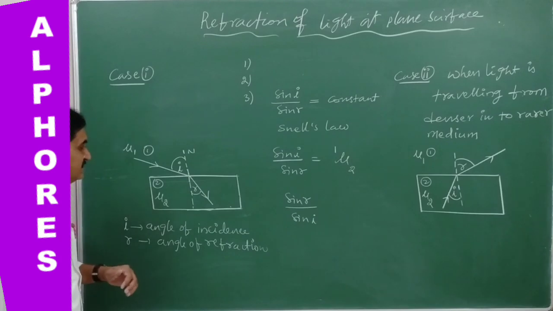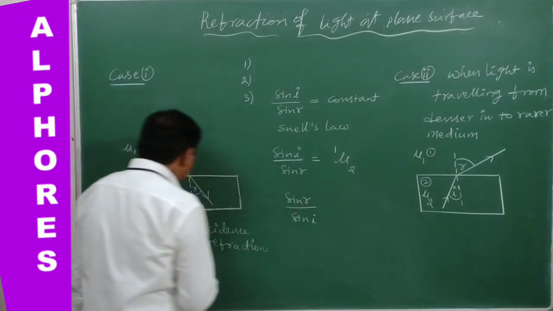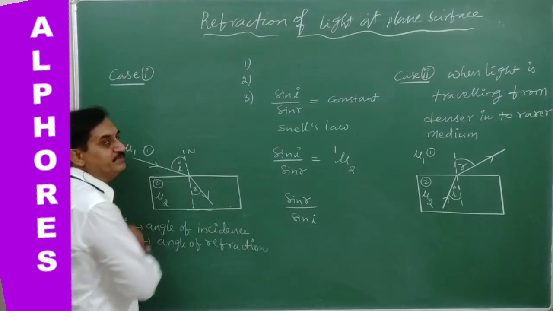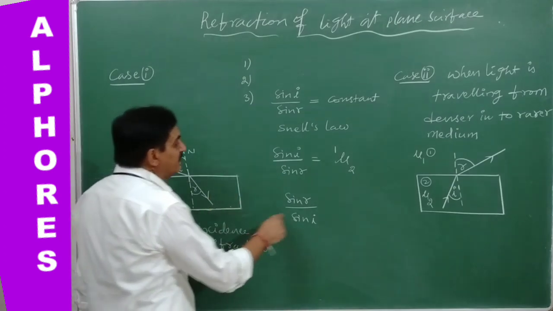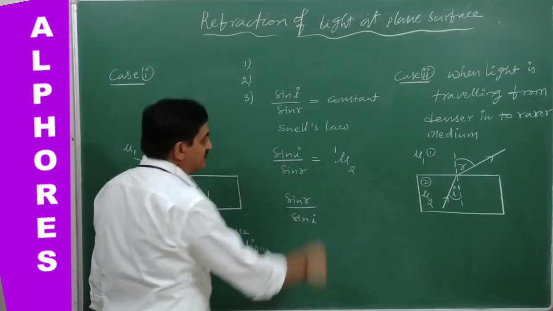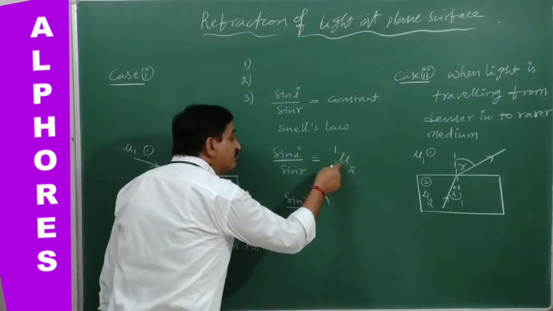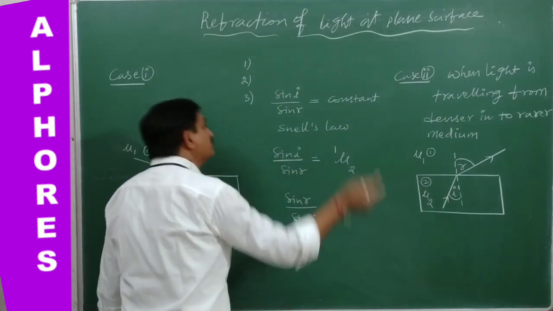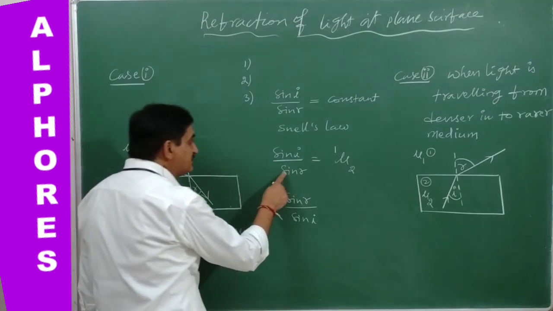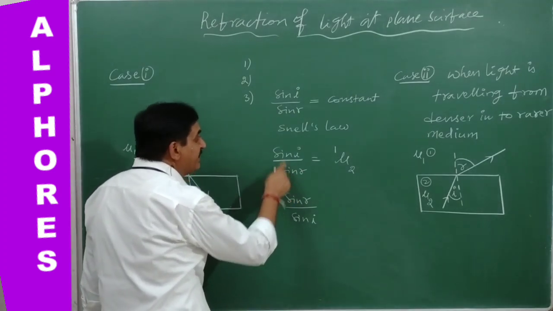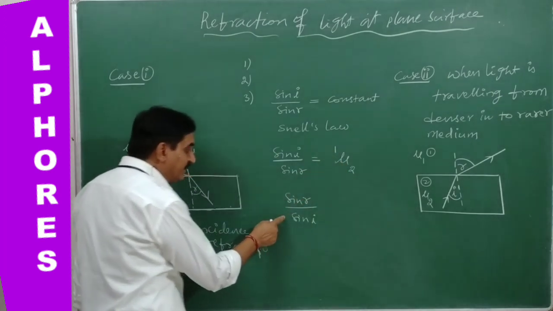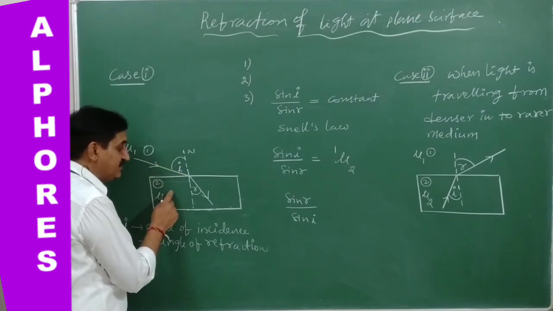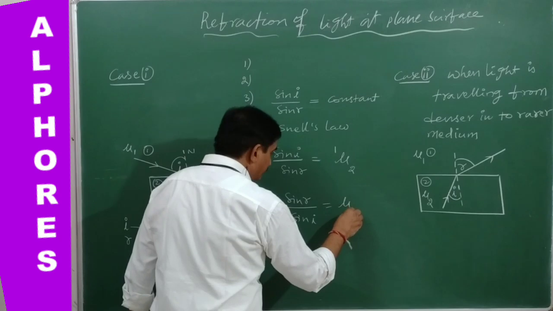This constant is, see here, sine of the angle in the second medium by sine of the angle in the first medium. So whenever the sine of the angle which is in the denominator, its corresponding medium refractive index is taken as primary, that medium with reference to the other medium. So we are taking sine R in the second medium, comparing with the first medium, therefore 2 with respect to 1. Here sine I is in the first medium, its refractive index compared with this one, therefore we can take this 1 with respect to 2.